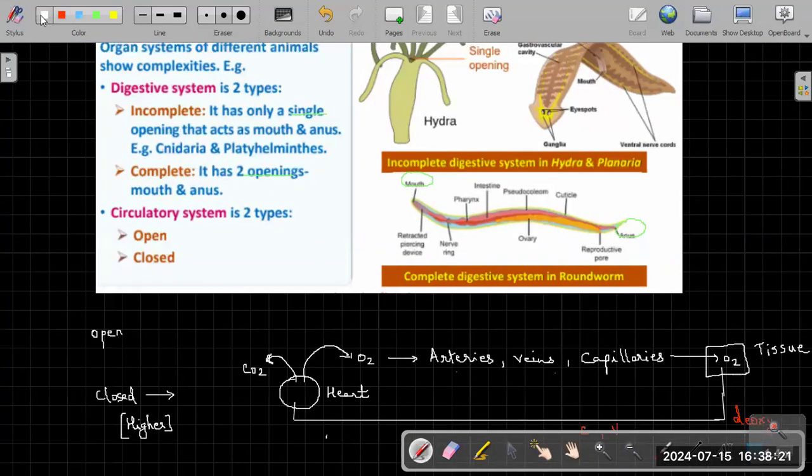And what is an open system? Open system basically is wherein the organs are directly bathing in blood. You don't have this tubular system. So open is wherein you have the organs or the tissues which are directly bathing in blood. So oxygen reaches the tissue just by diffusion and not by a tubular system.